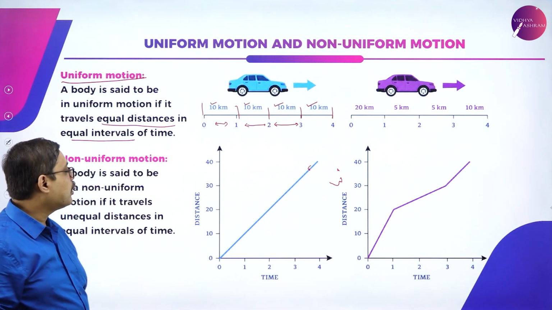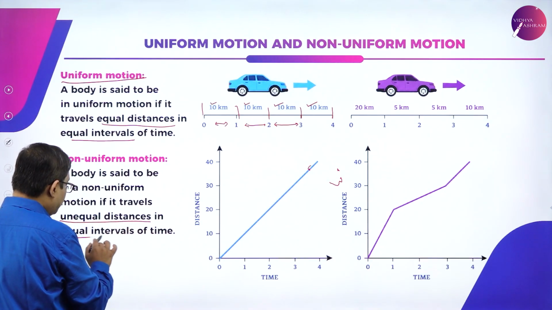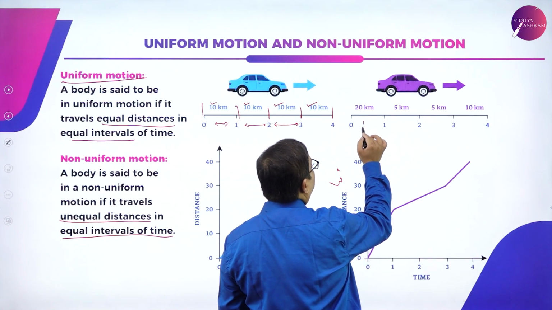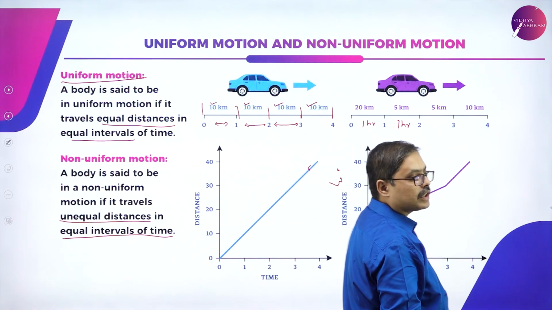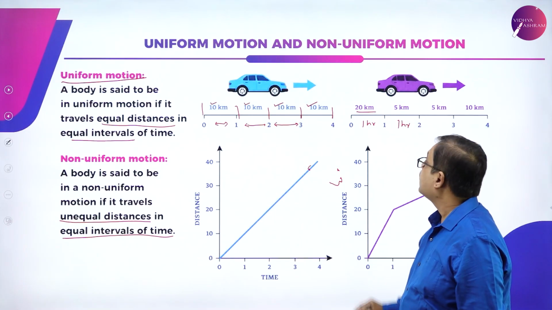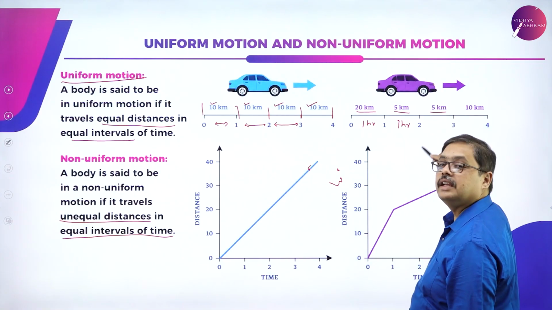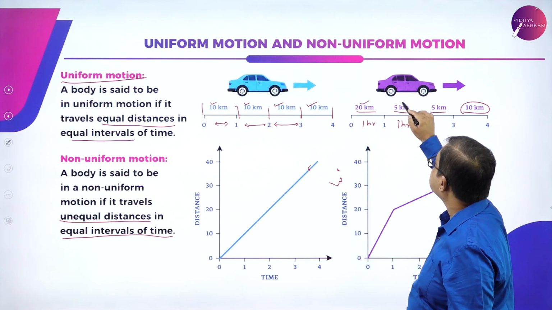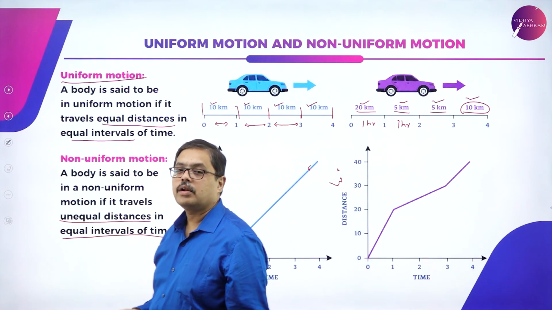Then what is non-uniform motion? When the travel covers unequal distances in equal intervals of time. What does that mean? The time period remains 1 hour. For every 1 hour, whatever is the distance traveled needs to be taken into consideration. In this example, in the first hour, the car has traveled 20 kilometers. In the second hour, it has traveled 5 kilometers. In the third hour, it has traveled 5. In the fourth hour, it has traveled 10 kilometers. So the distance is unequal for every hour of travel. Hence, it is called non-uniform motion.